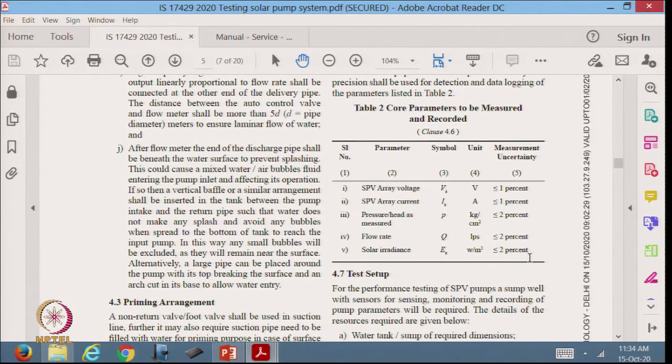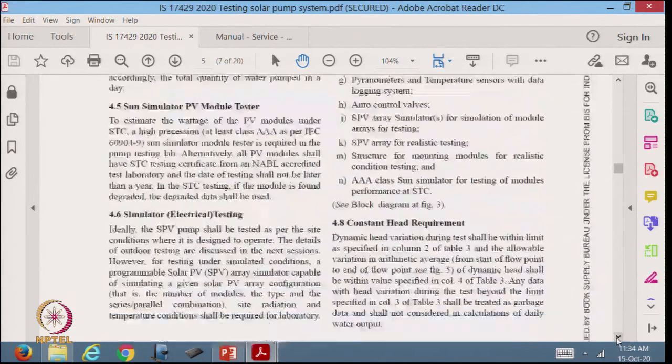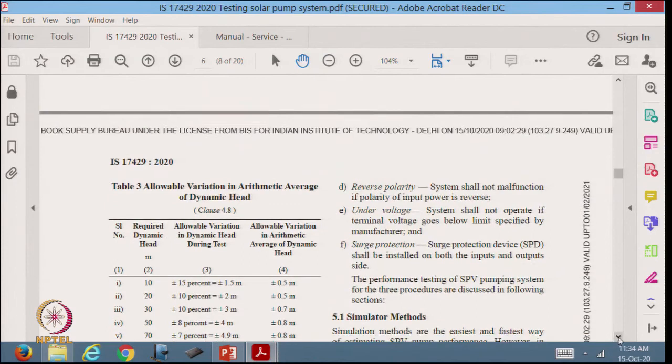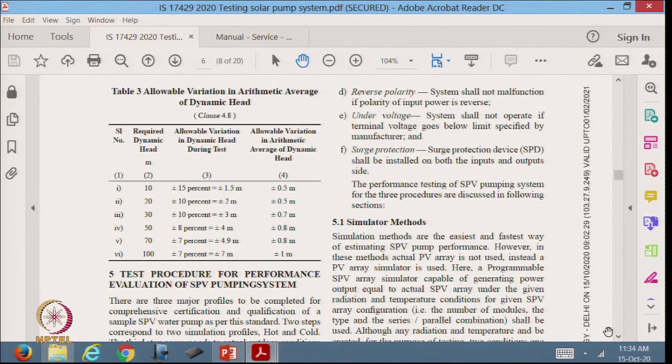So, here this standard for solar powered water pump tells you that you have to measure these parameters from instruments, and finally, you have to have an uncertainty which is less than what is specified here. Only then the result that you report for testing the pump that you have will be acceptable and will be meaningful.